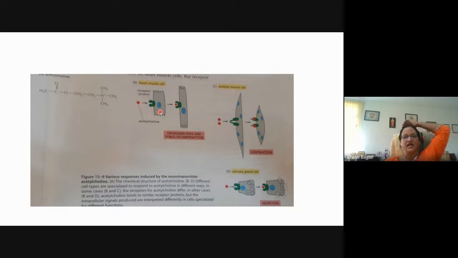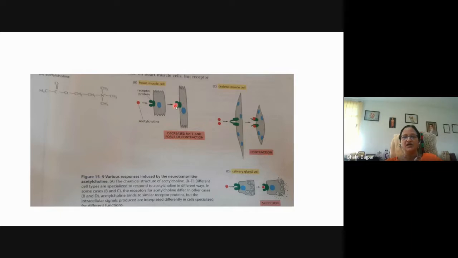So here you can see that it is binding to the surface receptor on the heart muscle, and then it causes decreased rate and force of contraction. So it decreases the contraction. But when it binds to the skeletal muscle, here you can see the receptor which is present on heart muscle or the salivary gland is of a similar type, but the one present on skeletal muscle is of a different type. But it also binds to the same ligand, that is the acetylcholine, and here the effect is the contraction.